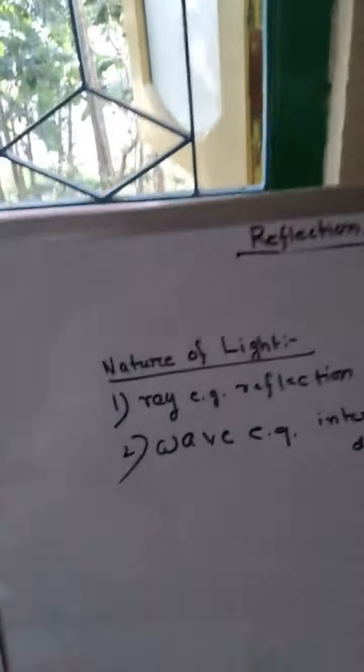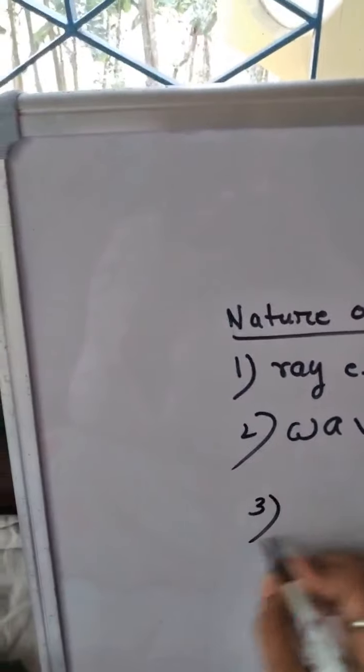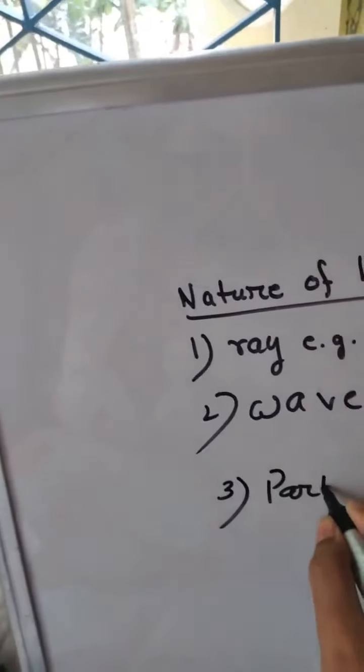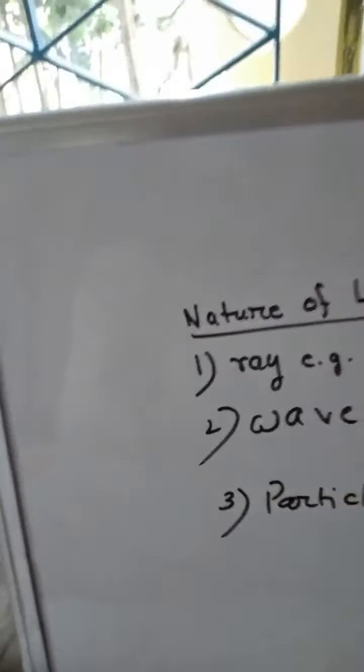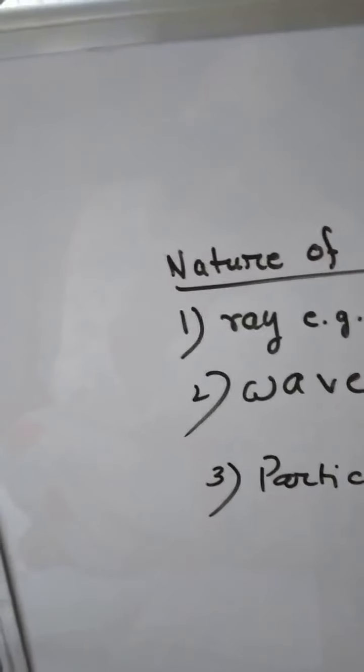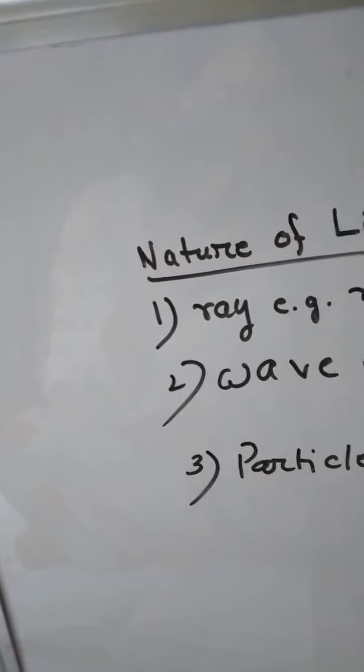Understood? Next one is like a particle. The property is called photoelectric effect.